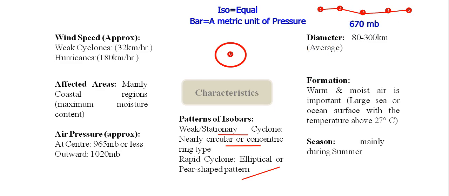And for the rapid cyclones, we are having an elliptical or pear-shaped pattern. What is ellipse? The earth-like shape, or you can say oval shape. All of us know that. And pear-shaped pattern, pear is simply a type of fruit. A pear-shaped pattern means this kind of pattern. So for rapid cyclone, we are having an elliptical or pear-shaped pattern of isobar.